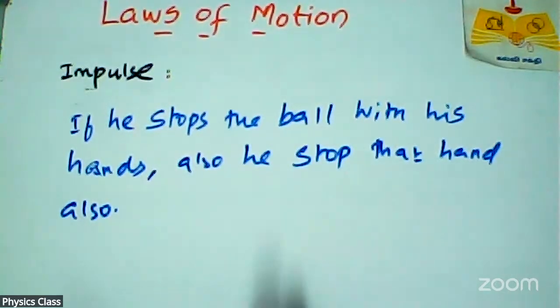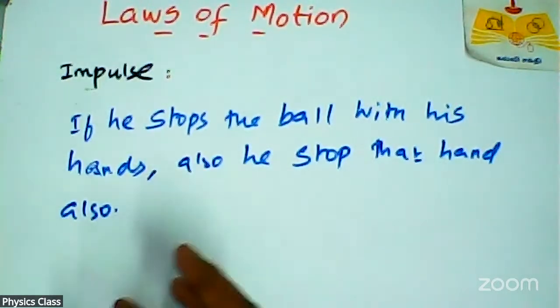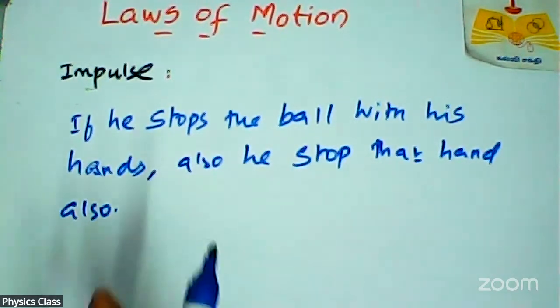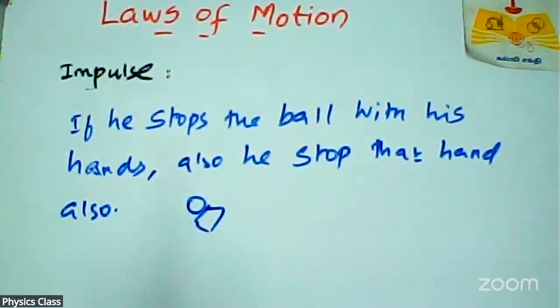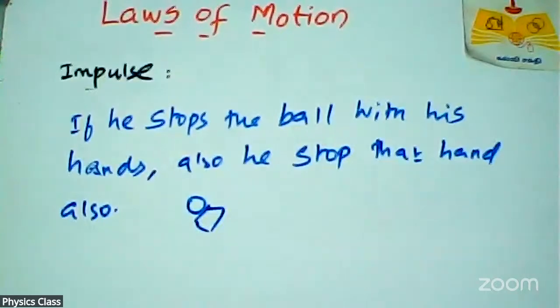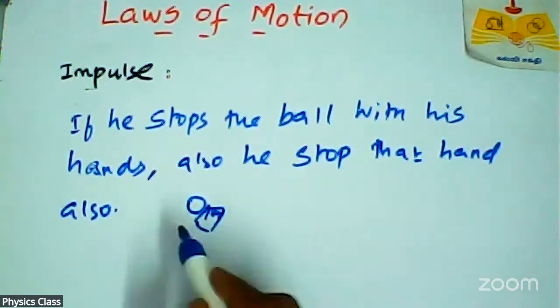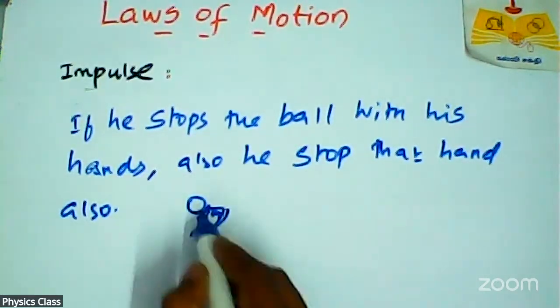It means that the momentum of the ball, because that ball has momentum, is brought to rest very quickly. So the average force acting on that body will be very large. The object's momentum delivers a larger force in a short duration of time. Imagine this is the hand, and he stops the ball.